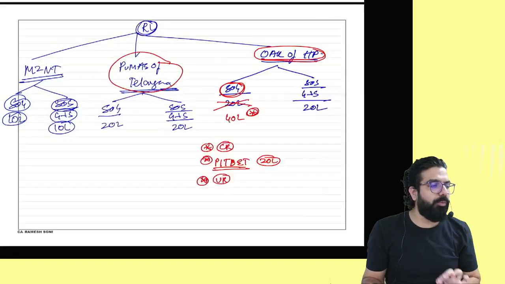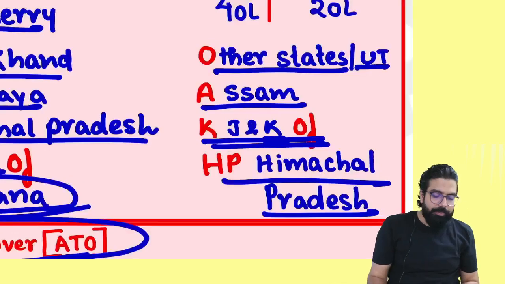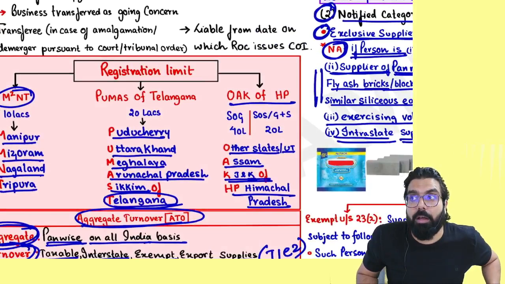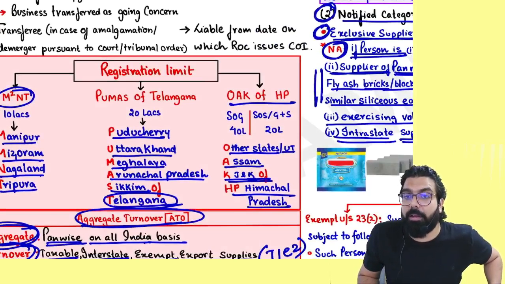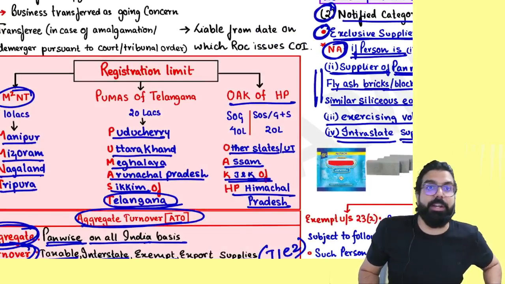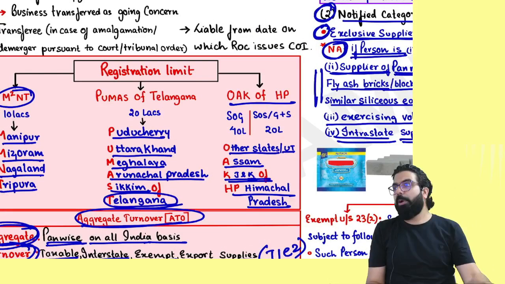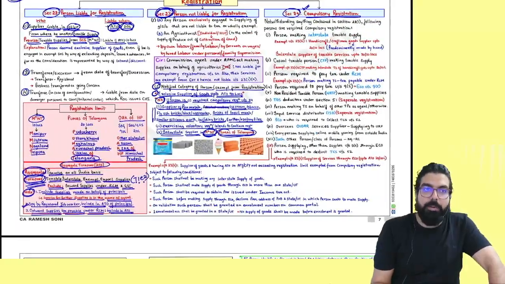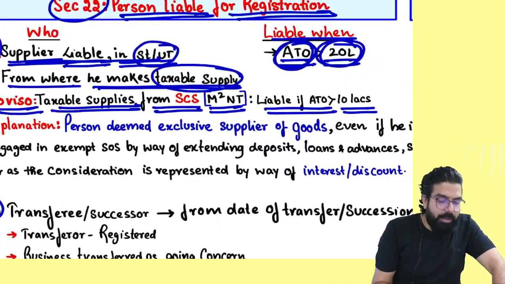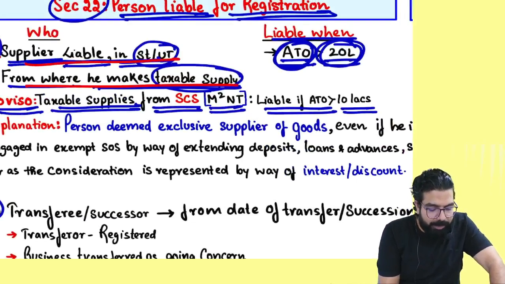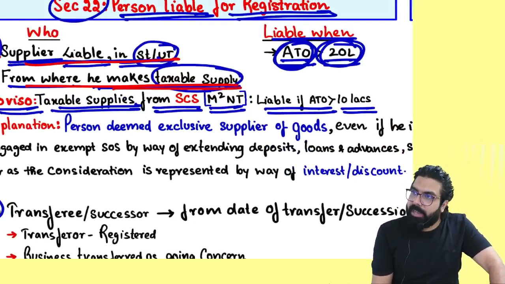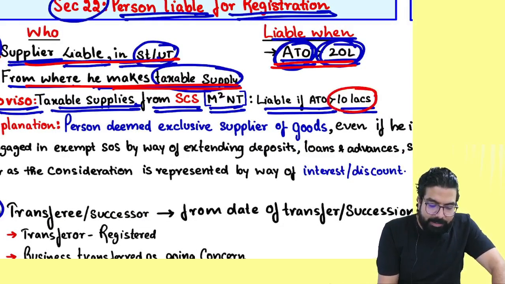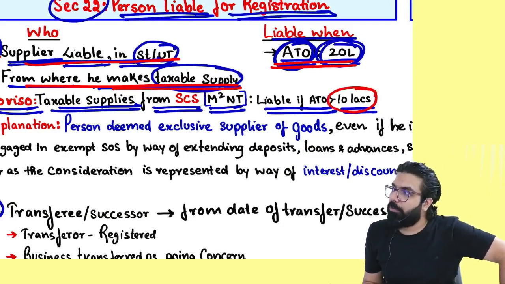I want to ask you guys one question. I am from the state of Assam, and I am supplying pan masala. Assam, pan masala. 40 or 20? 20 lakhs. Is my point clear to all? Everyone over here now. Now listen. So tell me one thing. Supplier will be liable in the state or union territory from where he makes what supply, everyone? Taxable supply. When is aggregate turnover how much? 20 lakh, 10 lakhs, and now you have learned about 40 lakhs also.